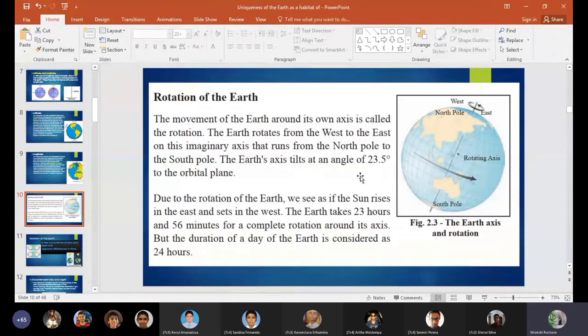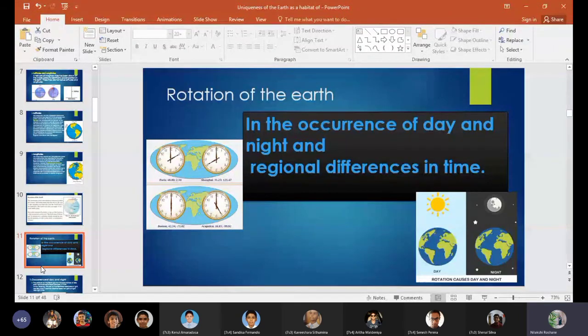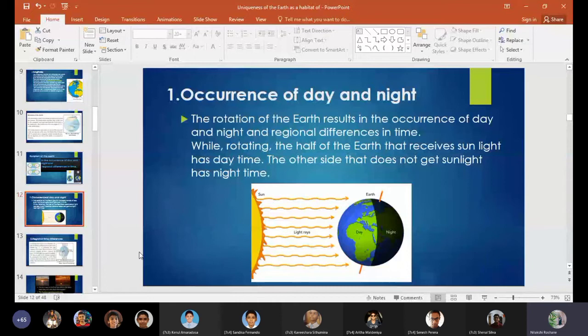So next, the rotation of the earth results in the occurrence of day and night and the regional differences in time. Due to rotation, we have the occurrence of day and night, and the regional differences in time. We live on a round planet, so you can't have sunlight on every part of the planet at the same time.